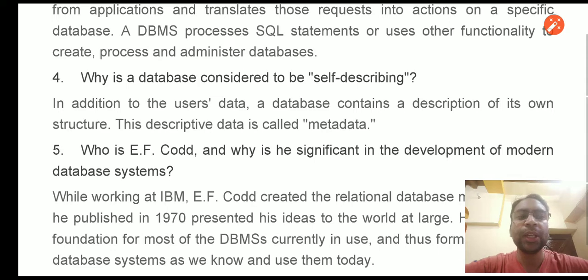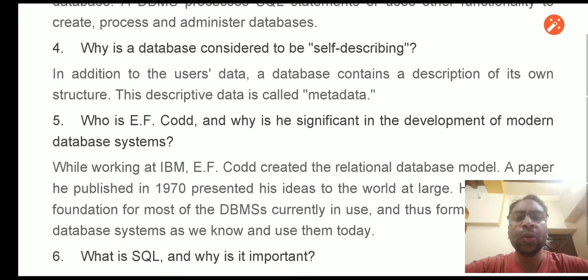For example, if we are using a property, a variable in the entity, let's say u_name. Just by the name u_name, we are not clear what it is, but in the metadata we will see the description of this variable u_name. Maybe it is written that it is a variable to store the username. So in that sense we have the idea that okay, u_name is a variable that stores the usernames. So this is the self-describing nature that is provided by the DBMS, by the database, in the form of metadata.